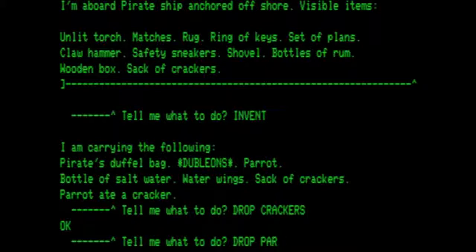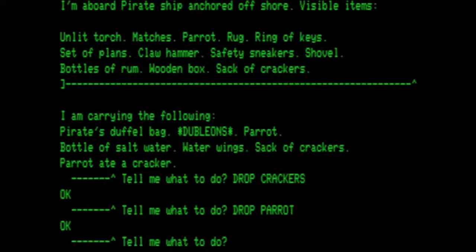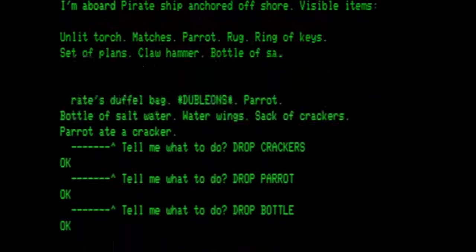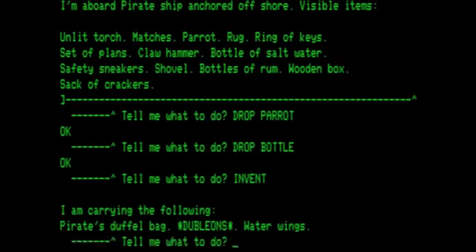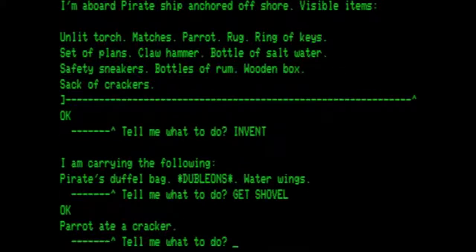Drop the parrot. Drop the bottle. Check our inventory. I want to keep the doubloons. I do want to get the shovel. I want to go shore again.